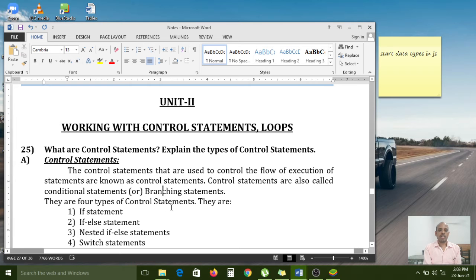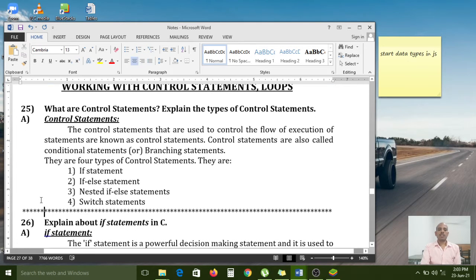There are four types of control statements. What are they? If statement, if else statement, nested if else statement, and switch statement.